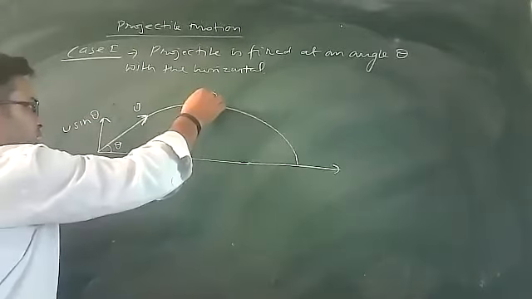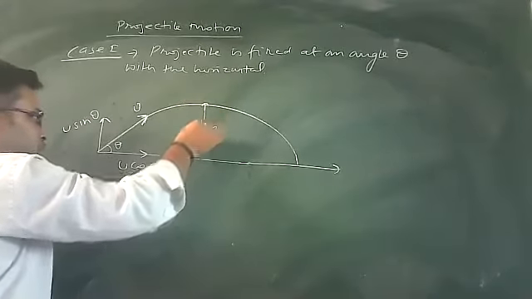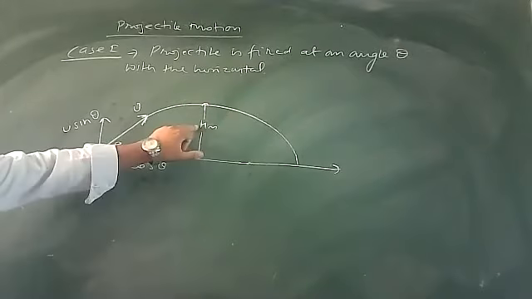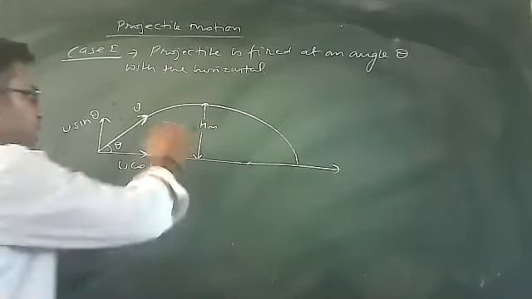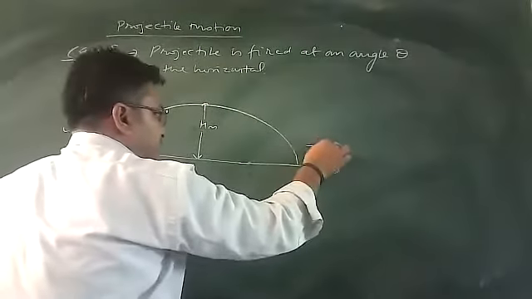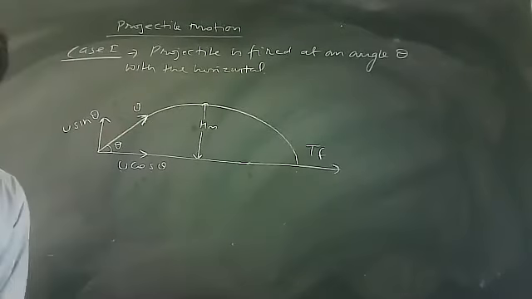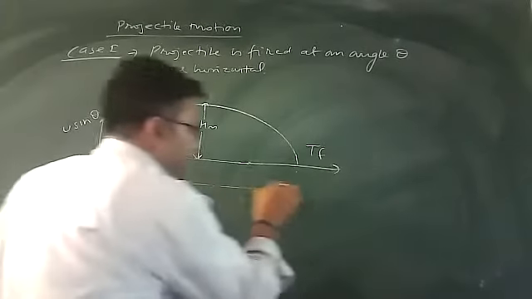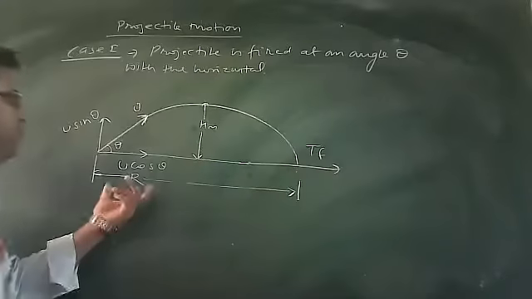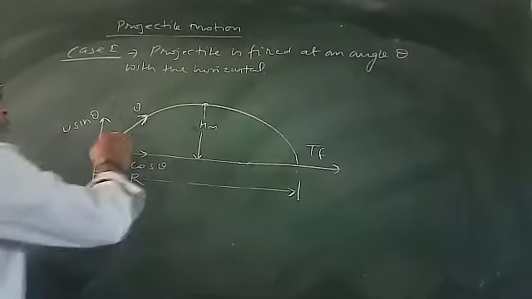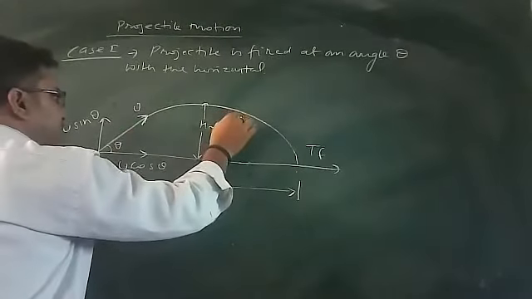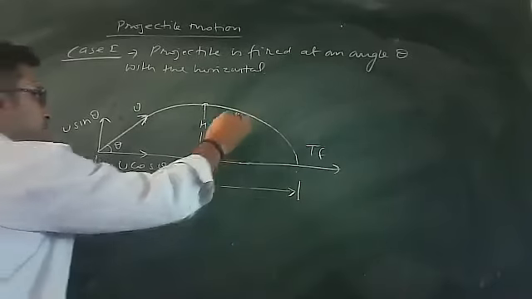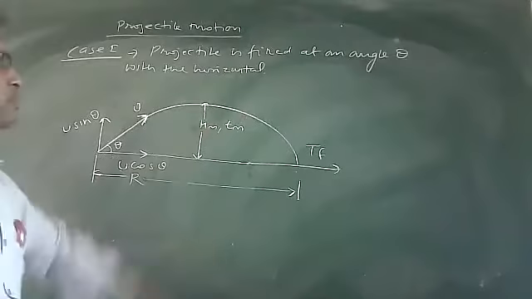Now see, this is the maximum height attained by this projectile. The total time for which this particle remains in the air is called the time of flight. The horizontal distance traveled by the projectile will be termed the range. The time to reach its maximum height, I will call time to reach maximum height T.